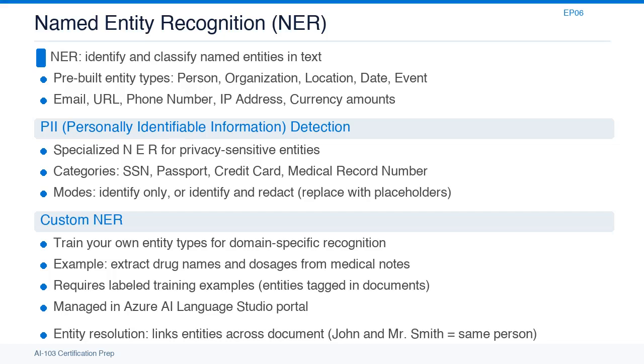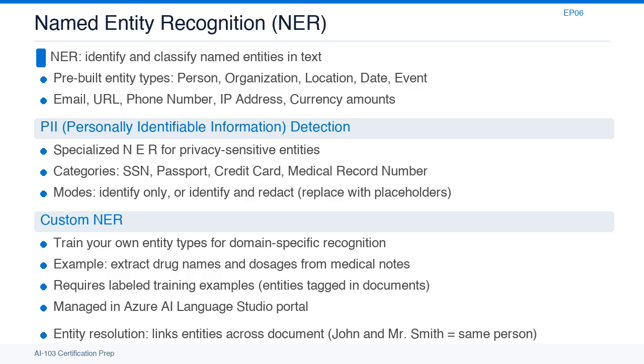PII detection is a specialized version focused on privacy-sensitive information. It recognizes identifiers like social security numbers, passport numbers, credit card numbers, and medical record numbers. Beyond detection, it can redact these entities from the text, replacing them with placeholder labels like social security number. This is important for compliance scenarios where you need to process documents but cannot store or transmit personally identifiable information.